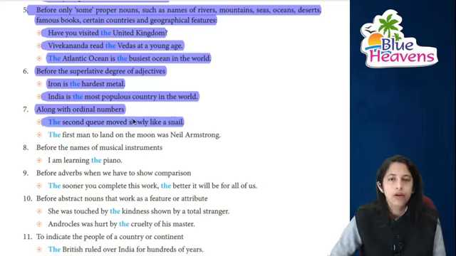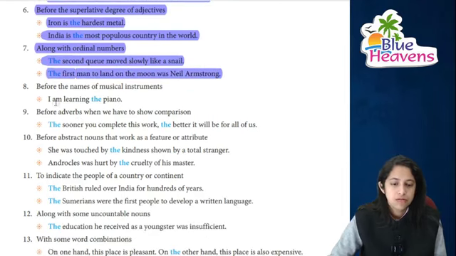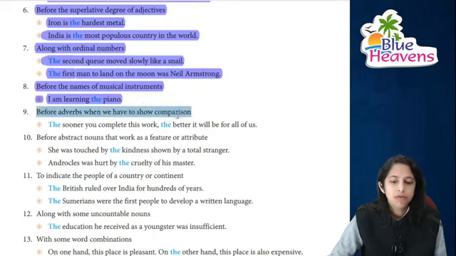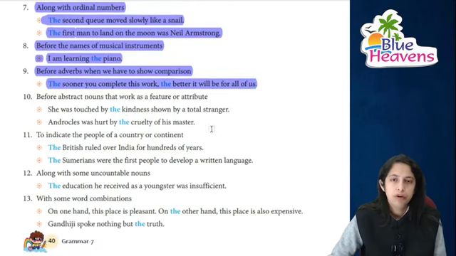The second Q moves slowly like a snail. The first man to land on the moon is of course Neil Armstrong. Before the names of musical instruments: I am hearing the piano. Before adverbs, that is used to show comparison: the sooner you complete the work, the better it will be for both of us.